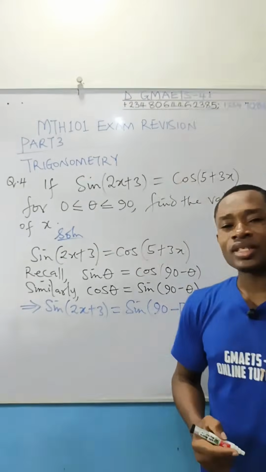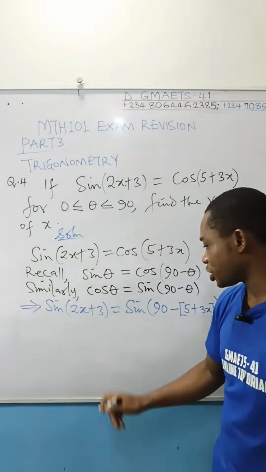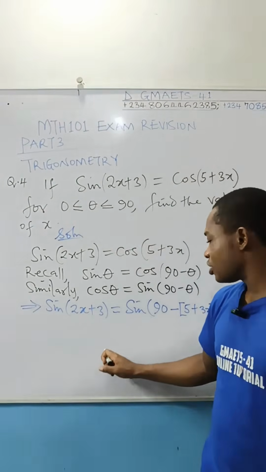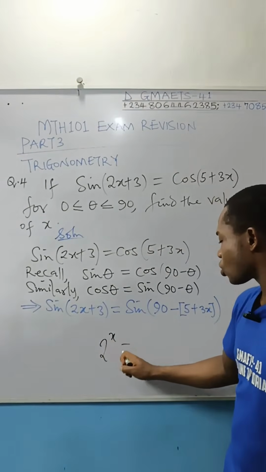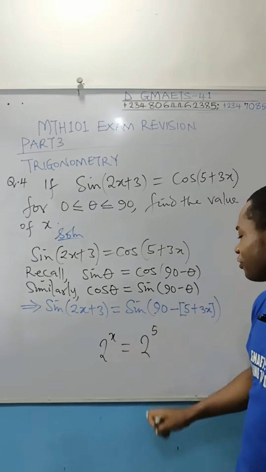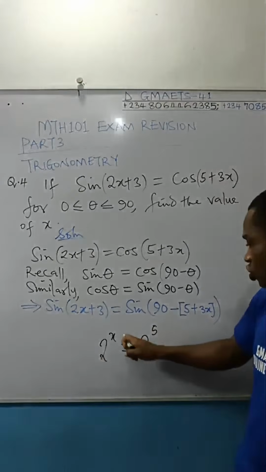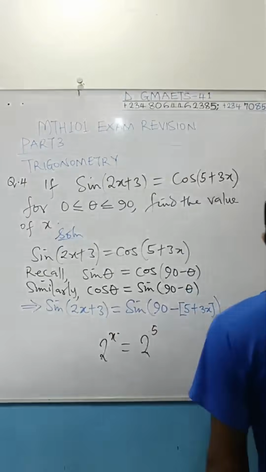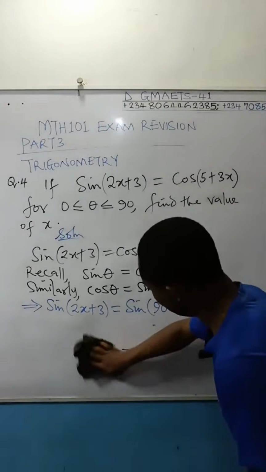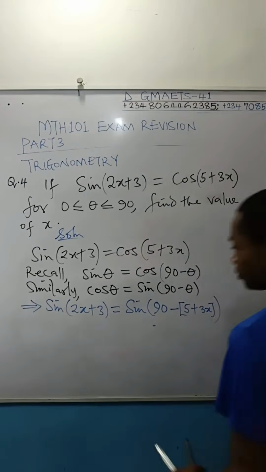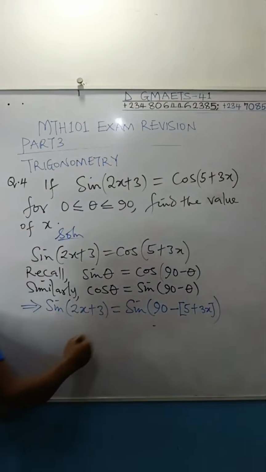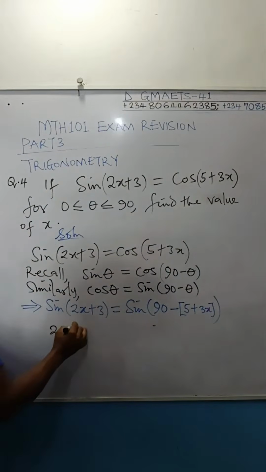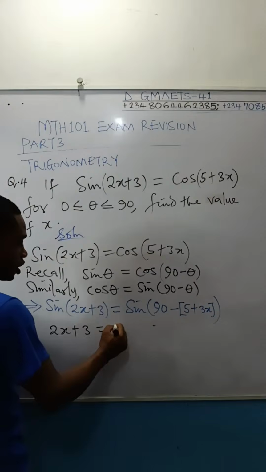It is just like this thing we treat under indicial equation. If I tell you that 2 raised to power x is equal to 2 raised to power 5, since the bases are the same, automatically the powers must also be equal. So we're going to apply that principle here. So drop the sine. The implication is that 2x plus 3 is equal to 90.